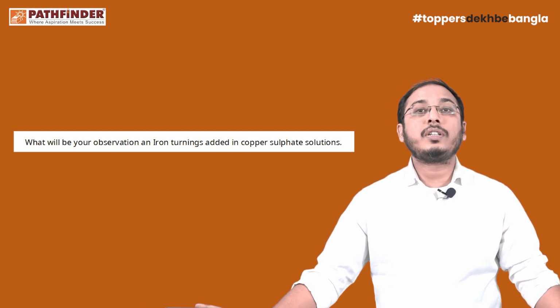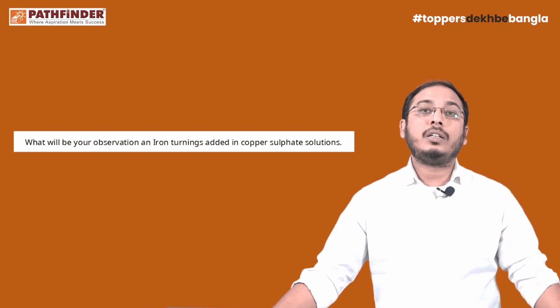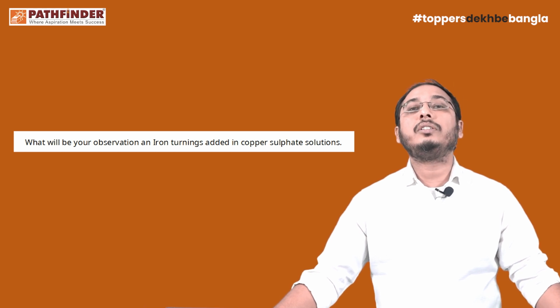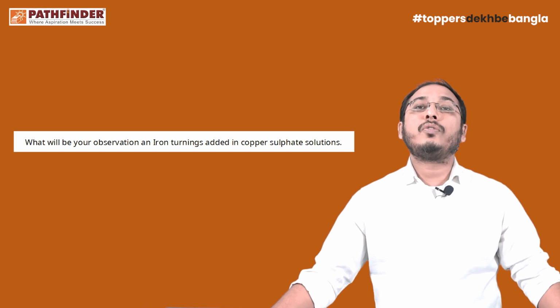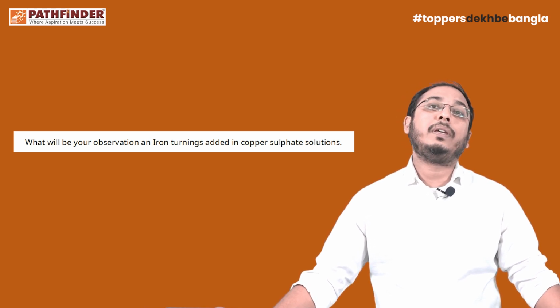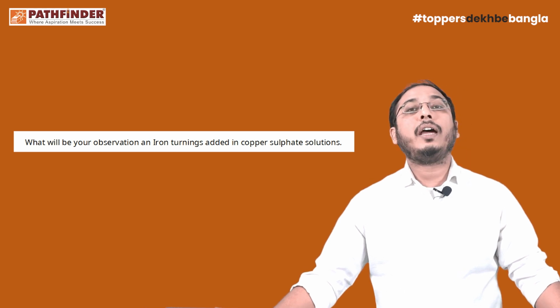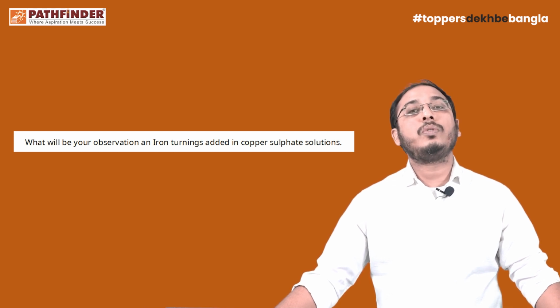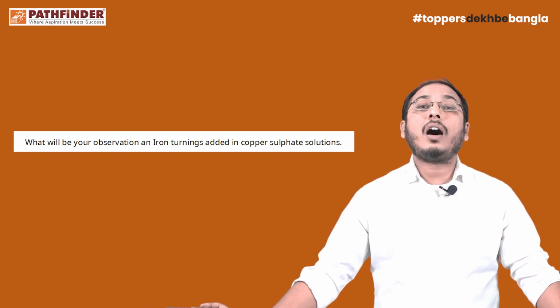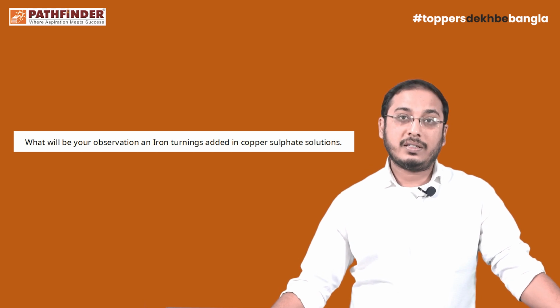So the first observation is the blue copper sulfate solution turned into green. Along with that, we can also see that a reddish brown substance will be deposited. You have to write that as the second observation. So these are the observation based answers.